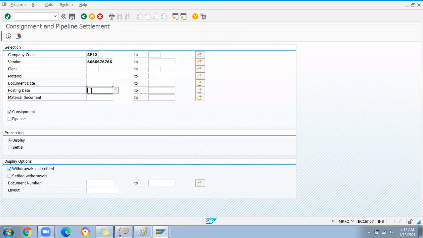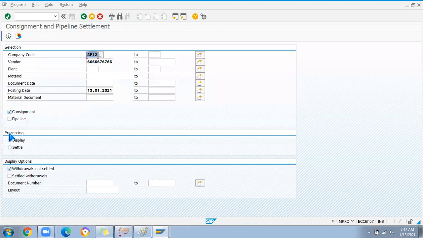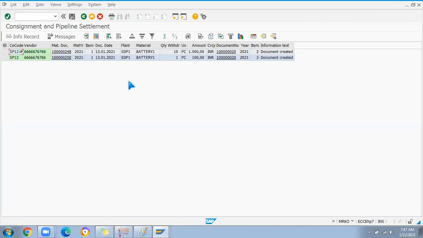Okay. So you can put this document date and execute. And I'm displaying to check whether everything is good. Okay. This is the amount which is picked up from the info record, which is already maintained. So how to settle now? Just remove this display and click on settle. Okay, and execute it. See, the document got created immediately once you execute it. So the number will generate in the backend for the clearance of the consignment stock which we consumed.